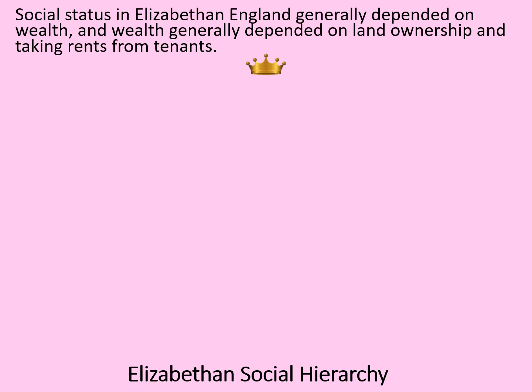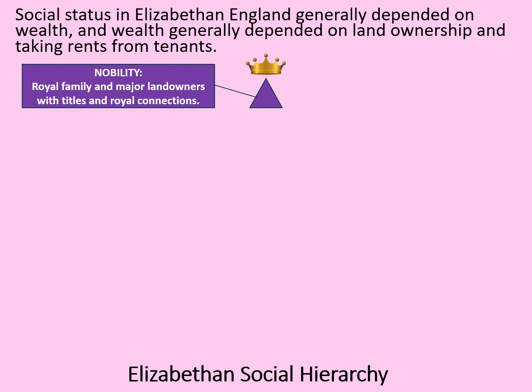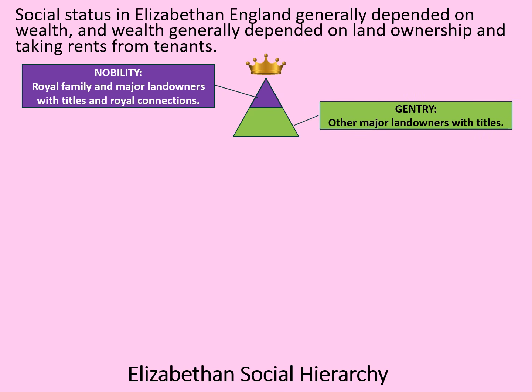At the top we have got royalty, and of course that would be Elizabeth I herself. And then we have the nobility, a very small section of society. This would be the royal family and major landowners with titles and royal connections, like, for example, earls. Then we've got a slightly larger section. This would be the gentry. These were other major landowners with titles, for example, Sir whatever.